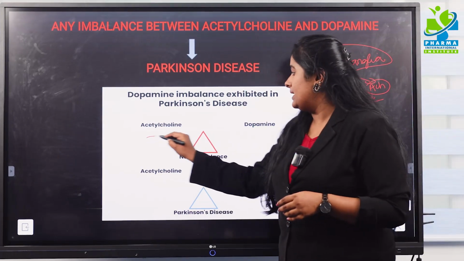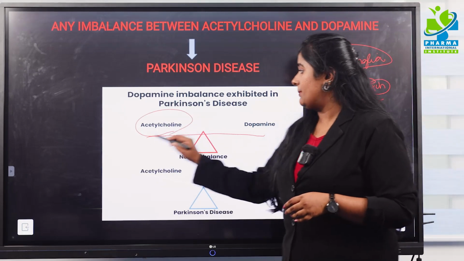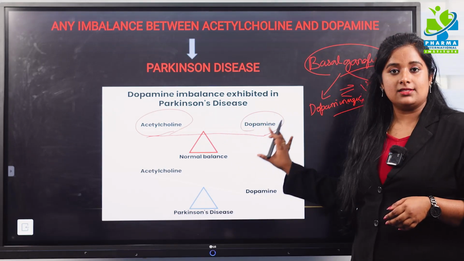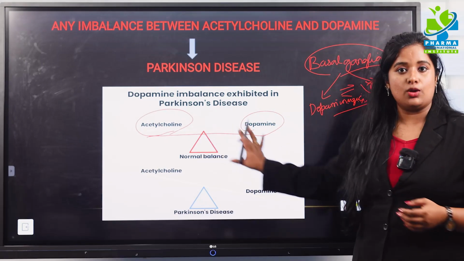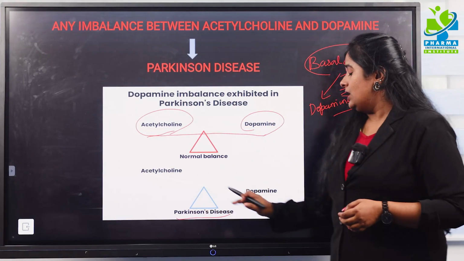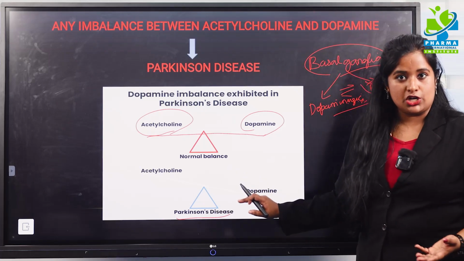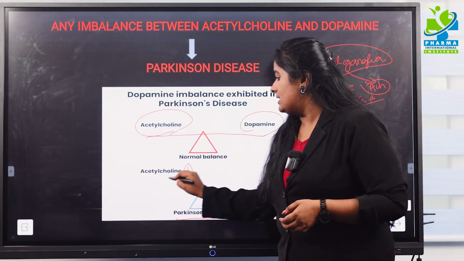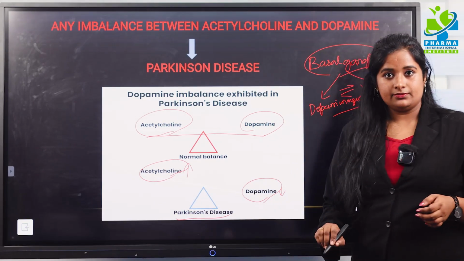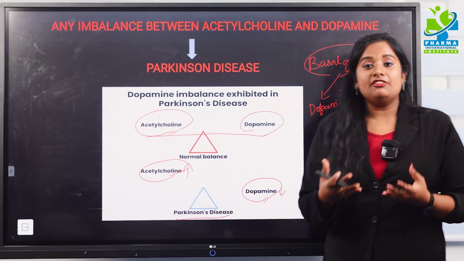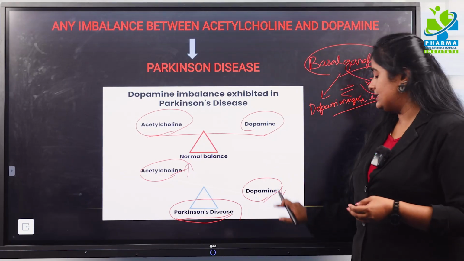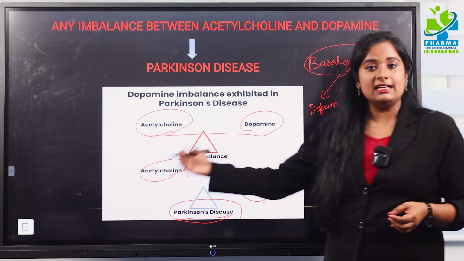In this place you can see there is a balance between both these chemical messengers, that is, the neurotransmitters. So there is no Parkinson disease seen in this condition. It is normal. Whereas in Parkinsonism, there is an imbalance of the neurotransmitters. That is, there is an increase in the level of acetylcholine or a decrease in the level of dopamine. Due to this imbalance, we can face different types of symptoms of Parkinsonism disease. Why? Lesser dopamine level or an increase in the acetylcholine level.